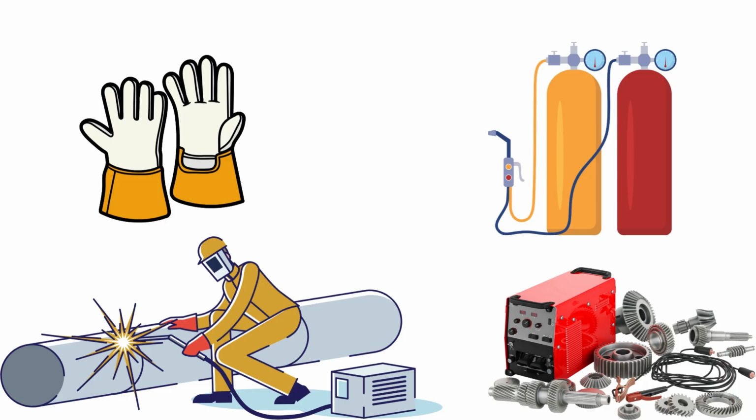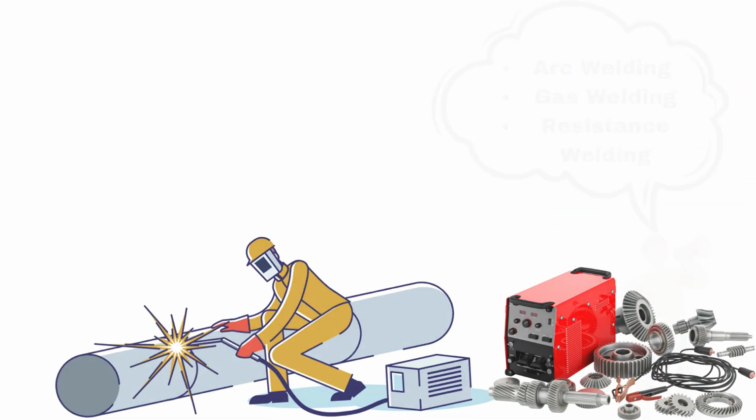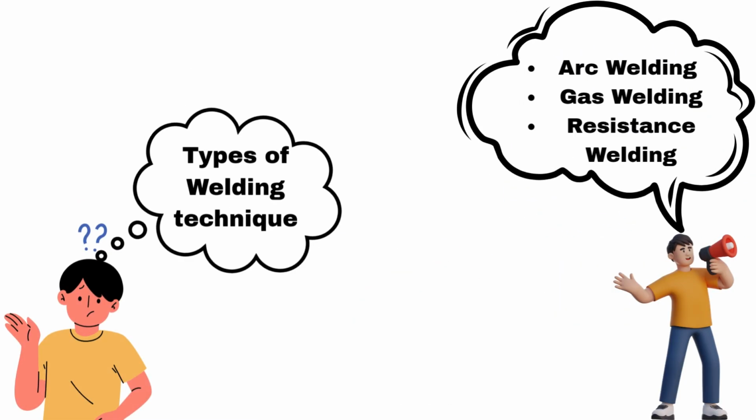Filler metals, like welding wire, are often added to help fill the gap between the pieces and improve the weld strength and properties. There are many different welding methods, each with its own advantages and disadvantages. Some common types include arc welding, including MIG/MAG and TIG, gas welding, and friction welding.